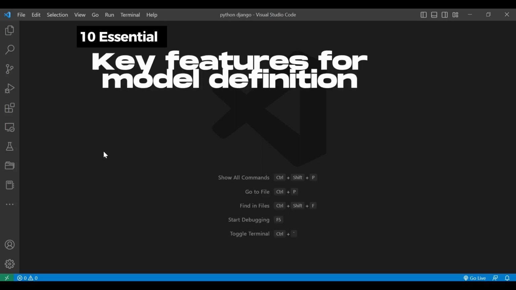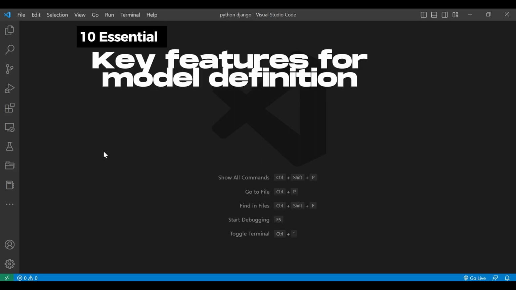Hi, let us continue with 10 essential key features for model definition in Django.